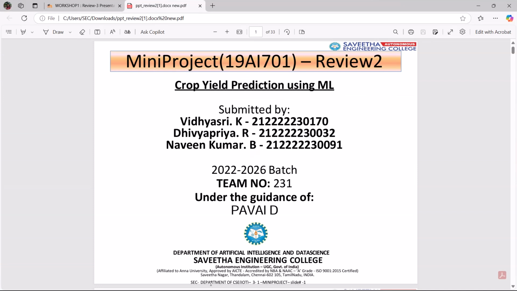Hi, I'm Divyapriya from the Department of Artificial Intelligence and Data Science. Our mini project is crop yield prediction using machine learning. Our team number is 231 under the guidance of Pavai.